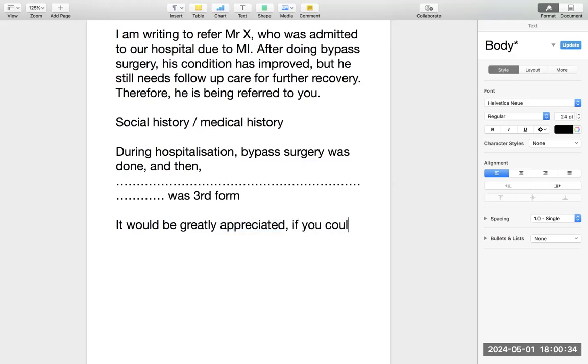If you could educate the patient regarding good diet and exercise. That is how you write the discharge plan letters. And the first line of the last paragraph is the most important, and after this line comes the main paragraph. It would be written like this: it would be greatly appreciated if you could educate the patient regarding good diet.